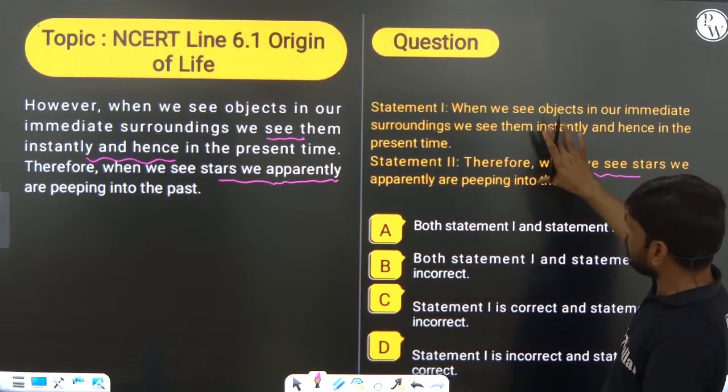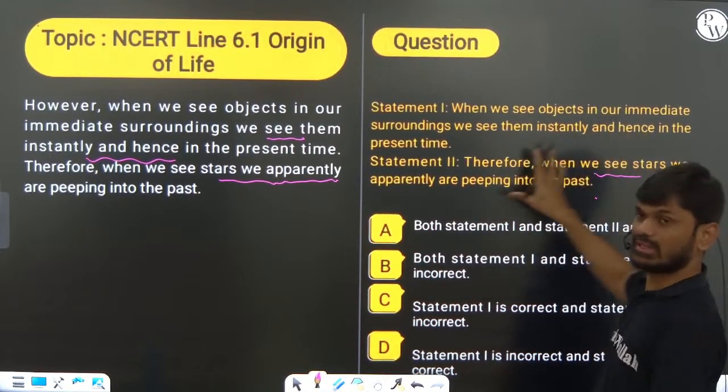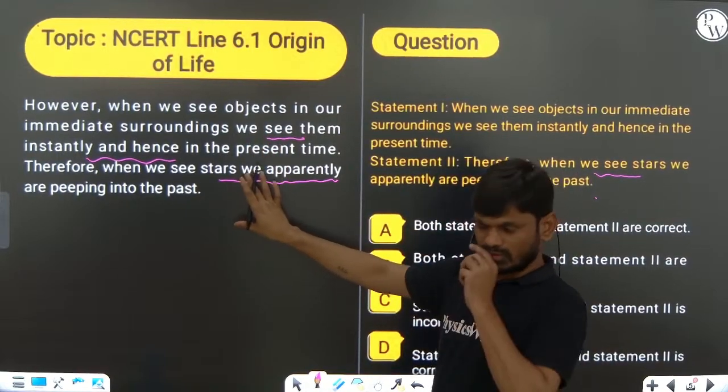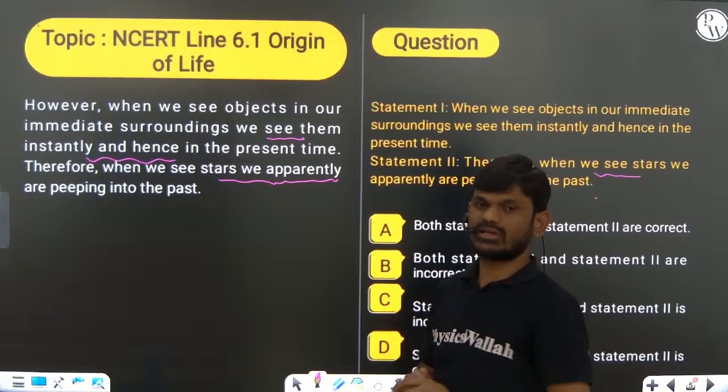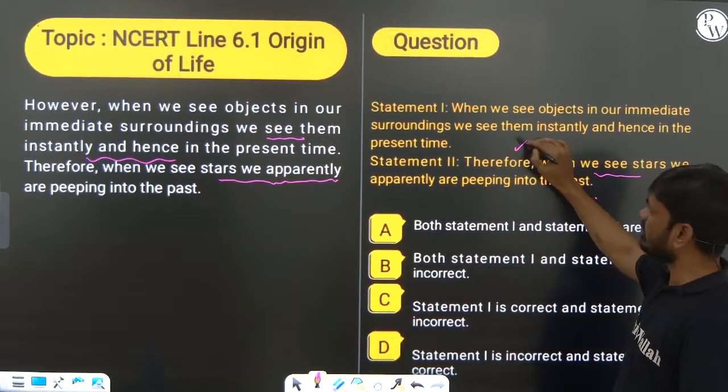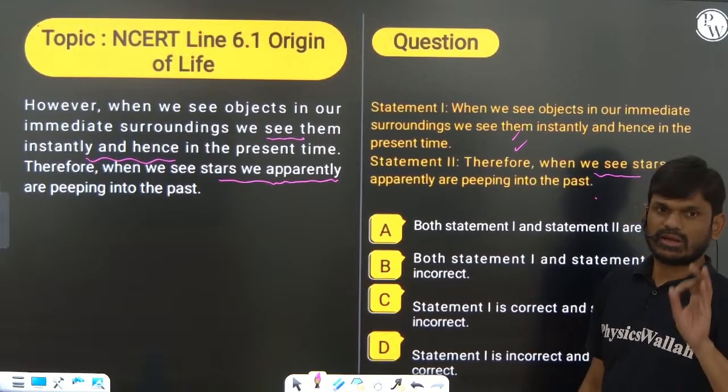These types of questions they will ask you from these lines of the NCERT book. That's why you should read NCERT line to line thoroughly. Here both statement 1 and statement 2 are correct.